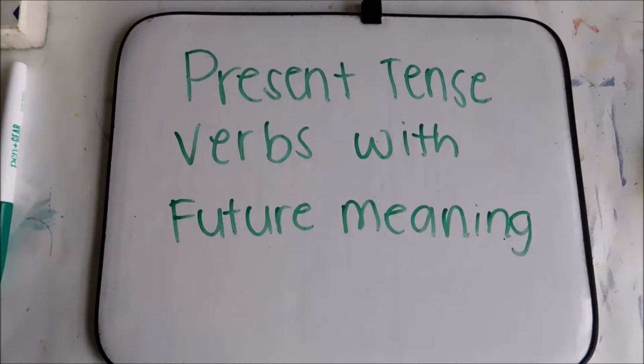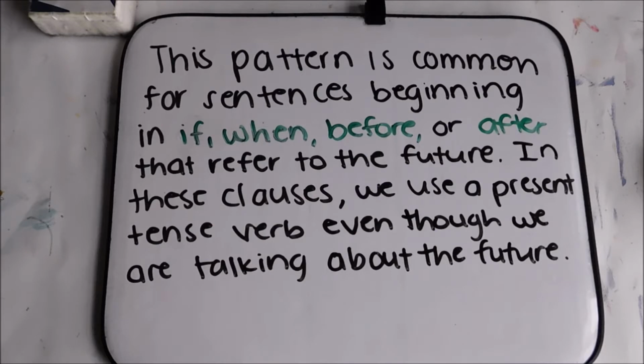This class is about present tense verbs with future meaning. This is a pattern for complex sentences, and it's common for sentences beginning in if, when, before, or after that refer to the future. In these clauses, we use a present tense verb even though we refer to the future. And I know that sounds complicated or confusing, but I'll show you some examples.